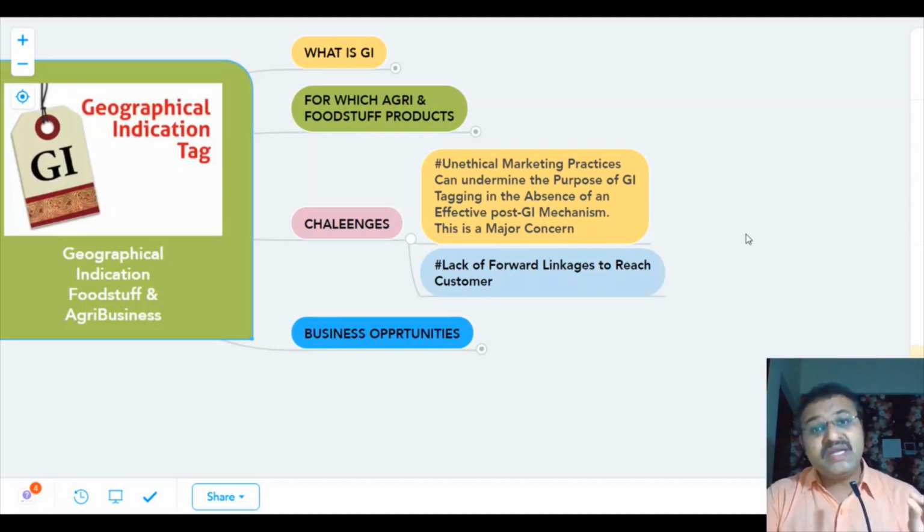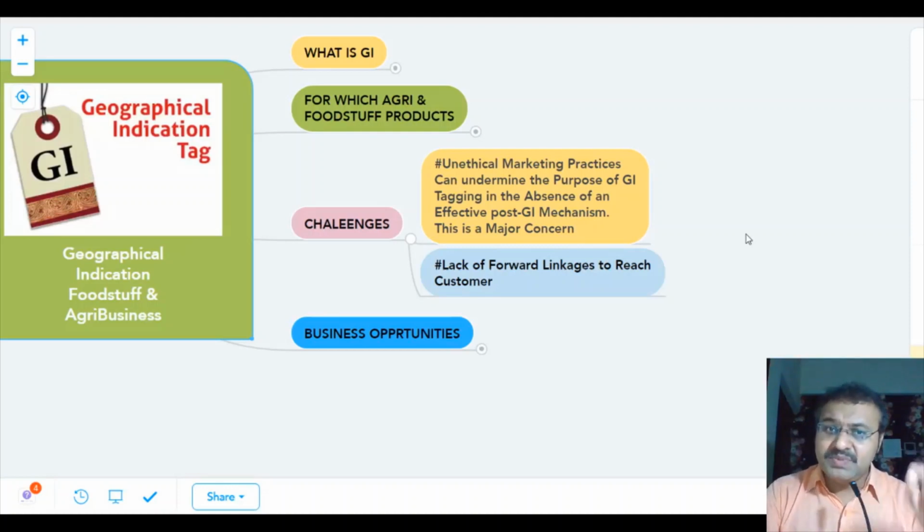So GI tagging has this main threat, and hence there is an absence of an effective post-GI mechanism. GI is given for that product, but if we do not take care of the post-market mechanism, then it is a big problem.